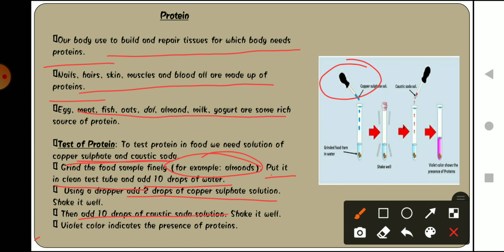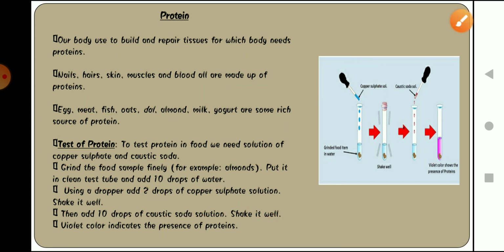Then add 10 drops of caustic soda and shake it well. After dropping 2 drops of copper sulfate, we shake the test tube properly. And after shaking it, with the help of the dropper we put 10 drops of caustic soda inside the same test tube, okay, and shake it well. Then, if the color turns violet, it shows the presence of protein inside that particular food item, okay.